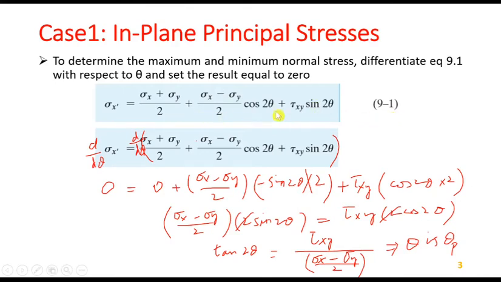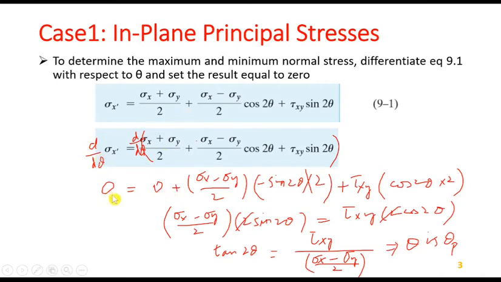We will differentiate this equation with respect to theta, because theta is the only thing changing. All the other parameters are constant, as we have just discussed. So take the derivative of equation 9.1: d over d theta of sigma x prime is equal to d over d theta of sigma x plus sigma y by 2, plus sigma x minus sigma y by 2 into cos 2 theta, plus tau xy into sin 2 theta. Students, you can see in the first term there is no involvement of theta, so its derivative will be 0.